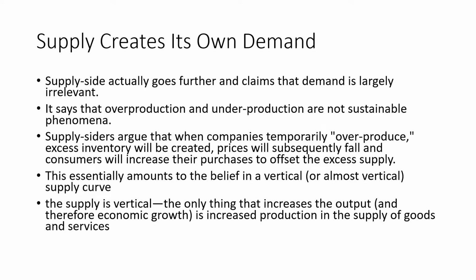You might be very much familiar with the idea that supply creates its own demand. This is known as Say's law, and this is one of the basic arguments of classical economics. And what does this notion have to do with supply side economics? Let's understand that too in detail. So supply side actually goes further and claims that demand is largely irrelevant. They are giving more importance to producers and suppliers, and they are actually neglecting demand. It says that overproduction and underproduction are not sustainable.